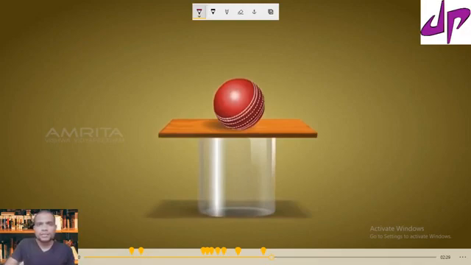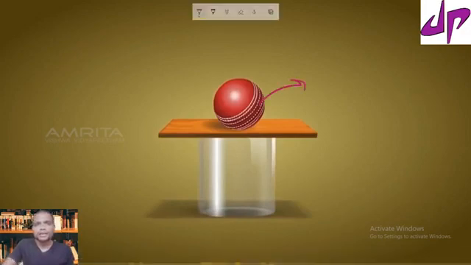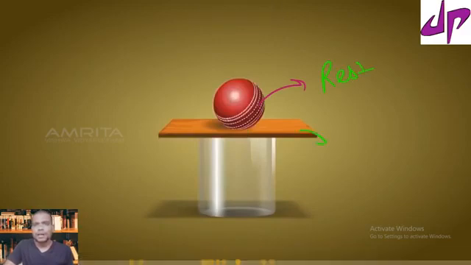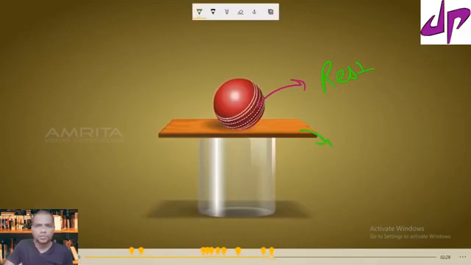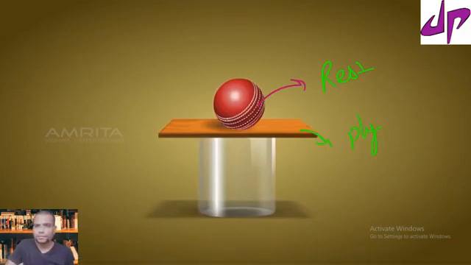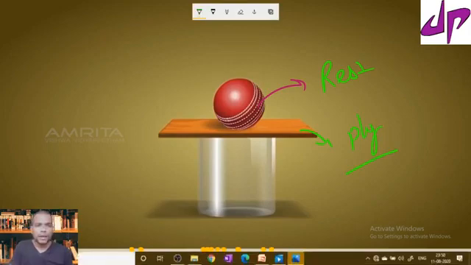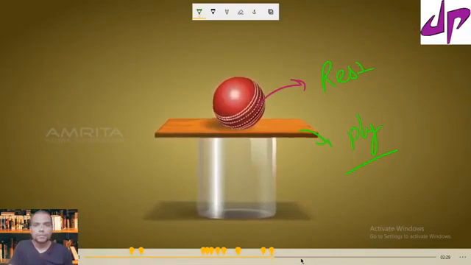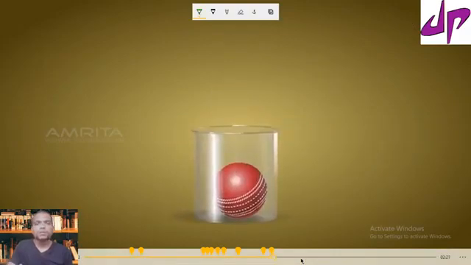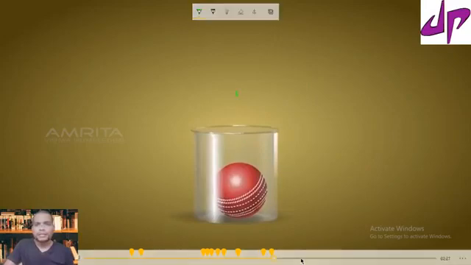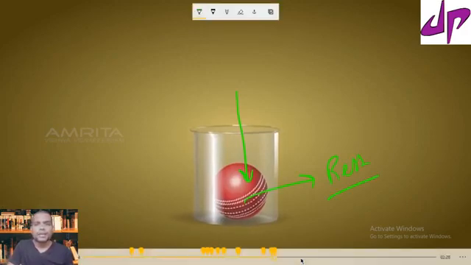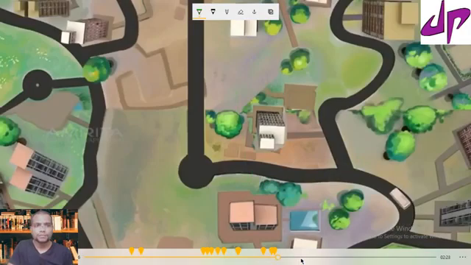Now, this is another example. This ball is at rest. It rests on a cardboard. If you pull the card, what happens? The ball falls. Now, why does the ball fall here? Straight away it falls because the ball is at rest. It falls due to inertia of rest.